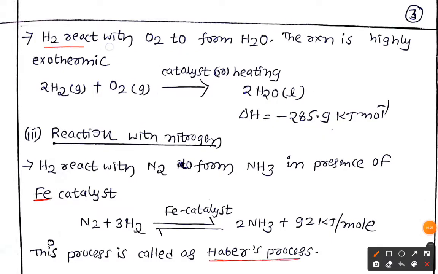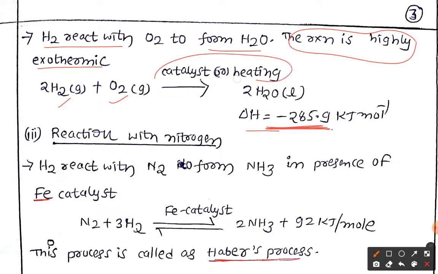Okay, now let us see the reaction with dioxygen. With dioxygen, it is going to form the water molecule. This reaction is highly exothermic, which means energy is going to be liberated. We show that with the symbol delta H negative, indicating it is an exothermic reaction. So 2 moles of H2O are produced when reacting with oxygen, with a catalyst and heating. How much energy is produced? Minus 285.9 kilojoule per mole.